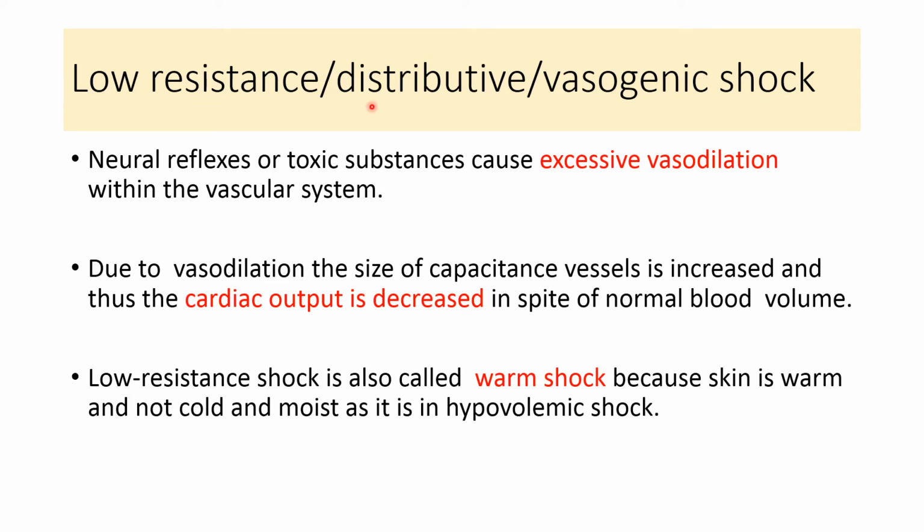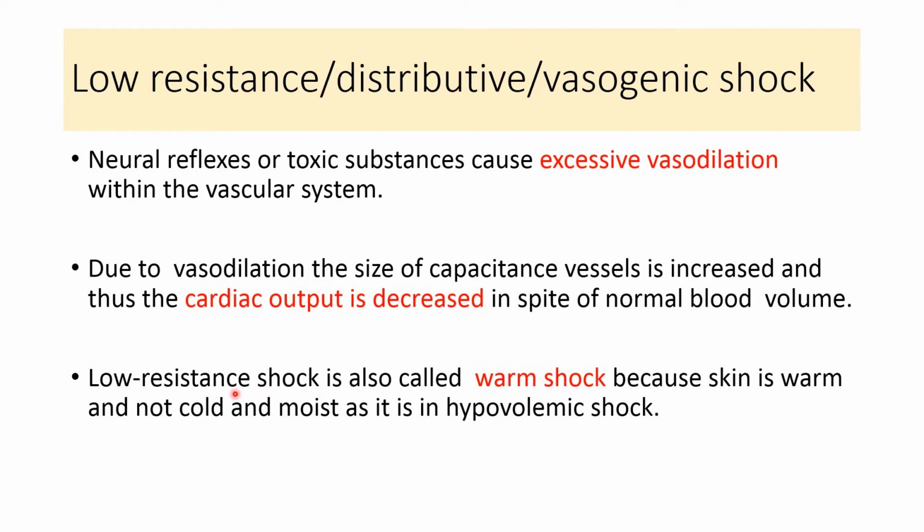Low resistance, distributive, or vasogenic shock. The low resistance shock occurs because of excessive vasodilatation within the vascular system. This excessive vasodilatation occurs because of either neural reflexes or the release of toxic substances. Because of the vasodilatation, the size of the capacitance vessel is increased, and because of this, it decreases the circulating blood volume, and cardiac output is decreased because of the decrease in venous return. So, cardiac output is decreased in spite of the normal blood volume.